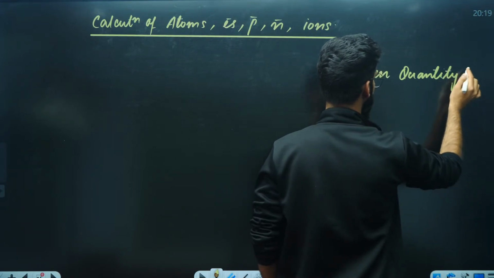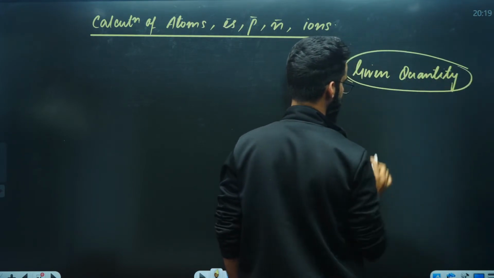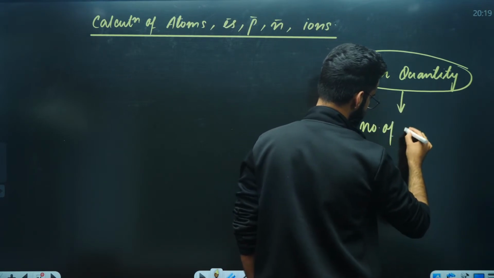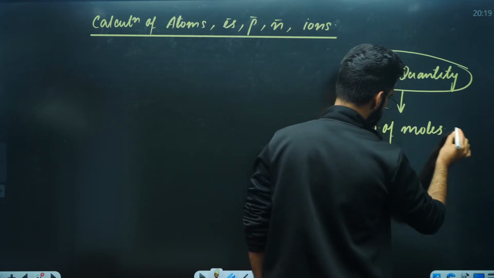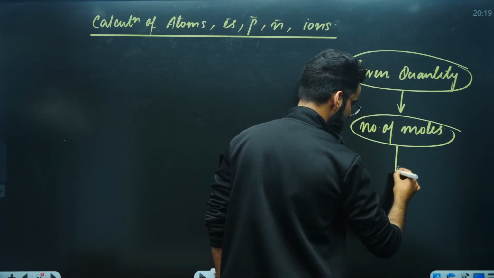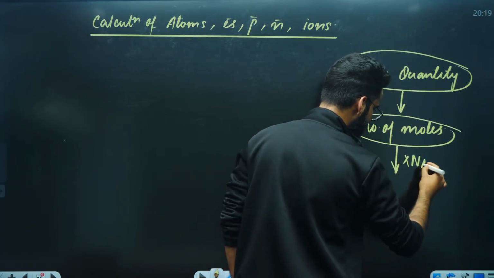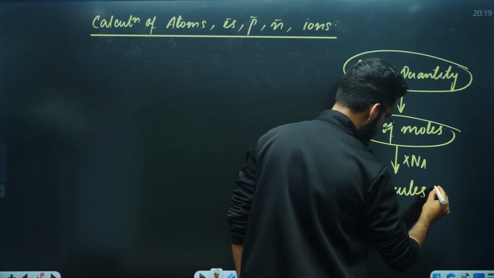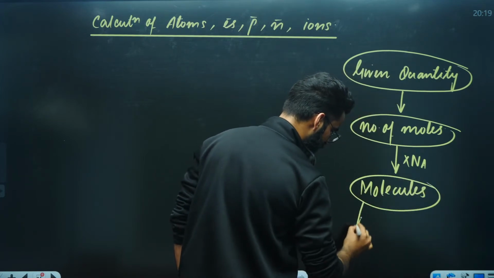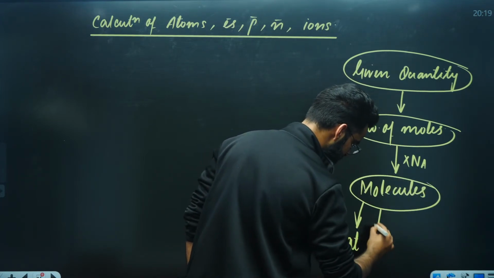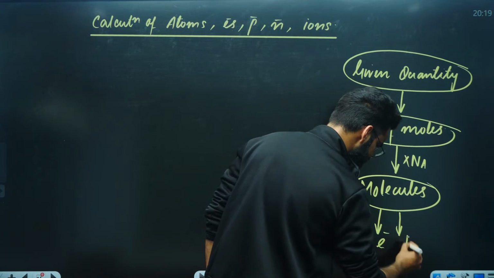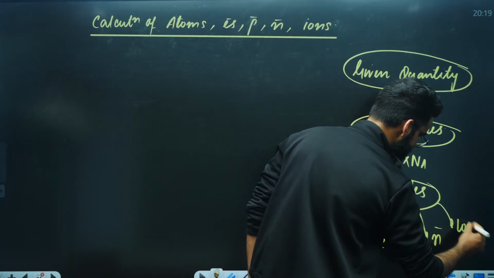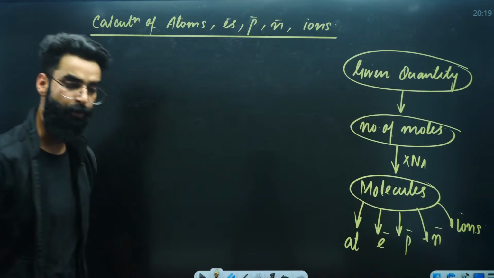I'm writing the term here as given quantity. Then I'm writing number of moles. I'm multiplying moles by Avogadro's number. I'm writing here the molecules. From the molecules, we can calculate atoms, electrons, protons, neutrons, ions, etc. What is meant by this diagram? How do we use this diagram?